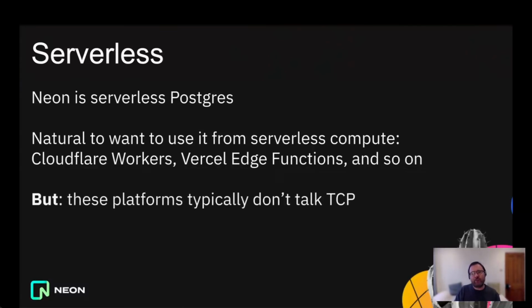But there's a little bit of a problem here, or there has been a little bit of a problem here, which is that these platforms, these really nice, lightweight serverless compute platforms that tend to be based on V8 isolates, they don't talk TCP. And of course, TCP is generally how you make a Postgres connection, right? And so until now, there's been this somewhat unfortunate choice. You could have a serverless database, or you could have serverless compute, but you couldn't make the two talk to each other, so you couldn't generally have both of them at the same time.